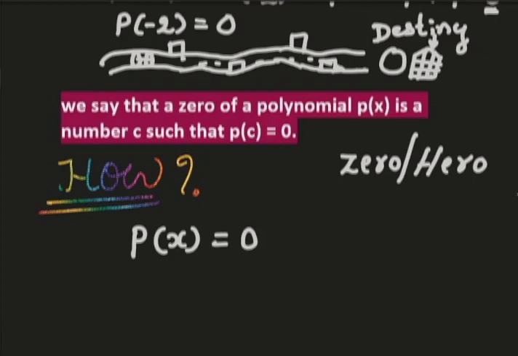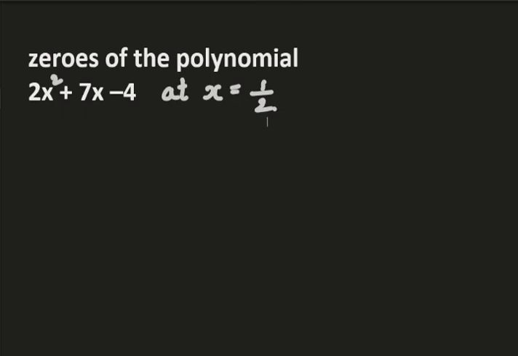Now our work is to understand how to find that zero of the polynomial. So we'll move to the next concept.